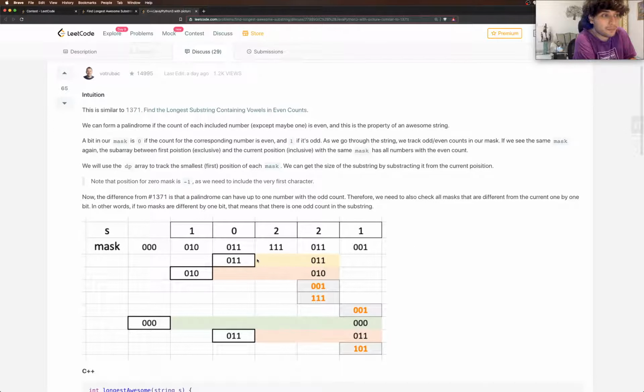So a palindrome can be made between these and also these. Now we move forward to 001. 001 does not occur before, but 000, which is 1 bit different from 001, has occurred before. So see, this is why it's important. If we did not consider this, we would not be making a palindrome of the whole string. This is because we had the first bit mask at 000 and we are considering it, which is very important, otherwise it would give a wrong answer. 011 can also be matched because it's 1 bit flipped from 001, and we can make a palindrome with this. We're not going to use this or this because this is the longest, and that would be our solution.